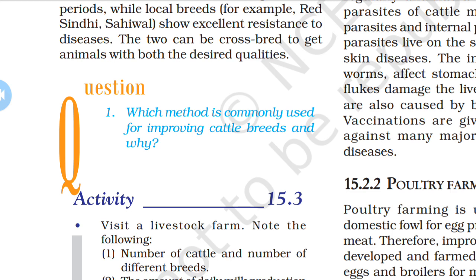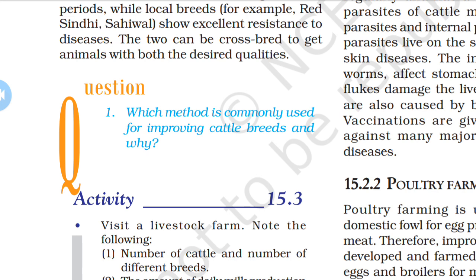The crossbreeding method is commonly used for improving cattle breeds. And why? Because, as you know, the Jersey cow, the Brown Swiss or the Sahiwal cow, such types of cows give more milk, while our desi cow, that is the local breed cow, has more resistance to disease but gives less milk compared to the Jersey cow.